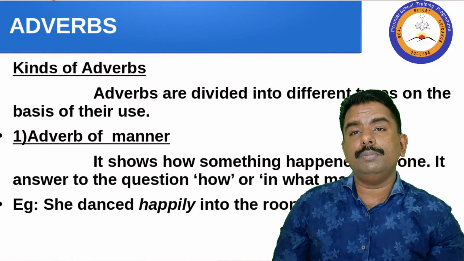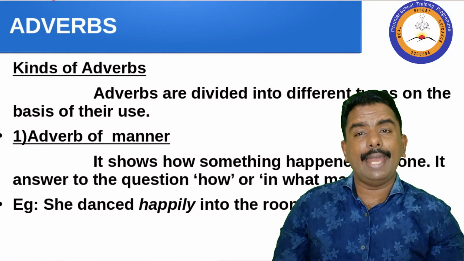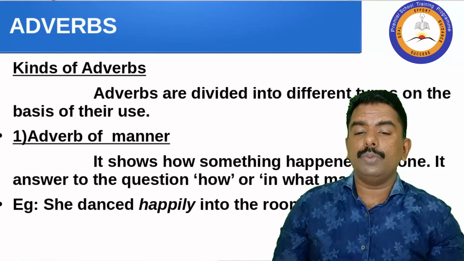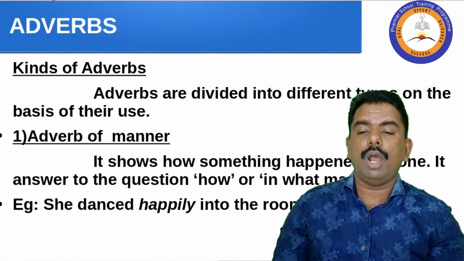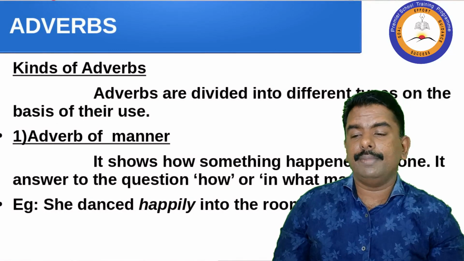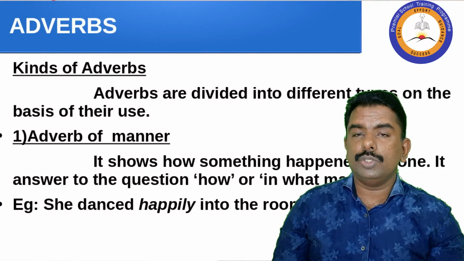The first one is adverb of manner. It shows how something happened or was done. It answers the question how or in what manner. She danced happily into the room.